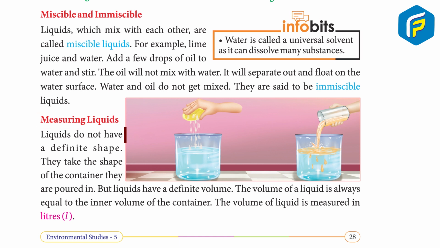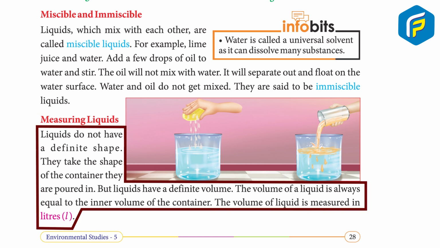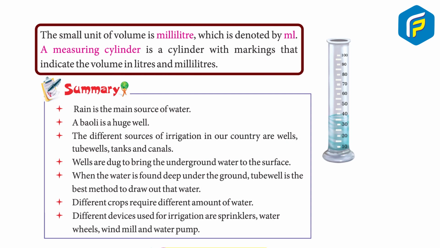Measuring liquids. Liquids do not have a definite shape. They take the shape of the container they are poured in. But liquids have a definite volume. The volume of a liquid is always equal to the inner volume of the container. The volume of liquid is measured in liters. The small unit of volume is milliliter, which is denoted by ml. A measuring cylinder is a cylinder with markings that indicate the volume in liters and milliliters.